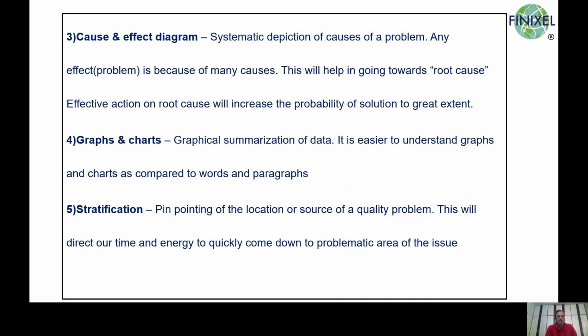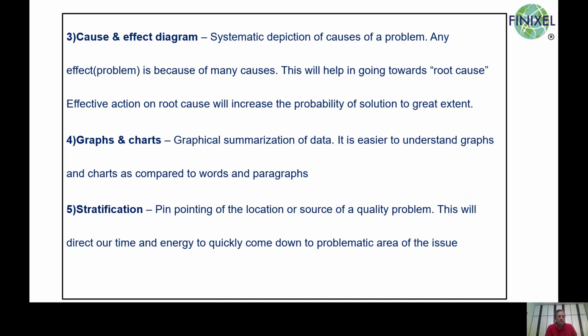Cause and effect diagram is in a structured manner when it is depicted. It is easy to understand the interrelation between the cause and its effect. And also management can easily understand the big picture. Then we have graphs and charts. Graphs and charts are the summarization of numerical data for ease of understanding.